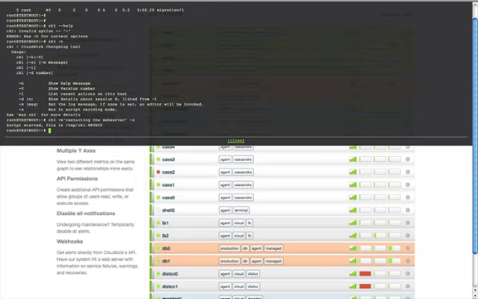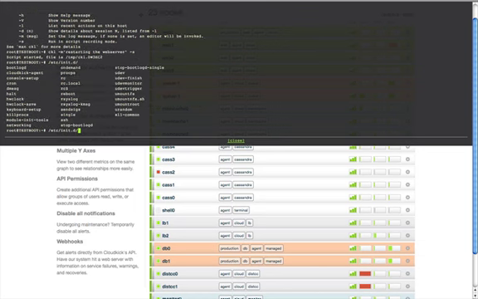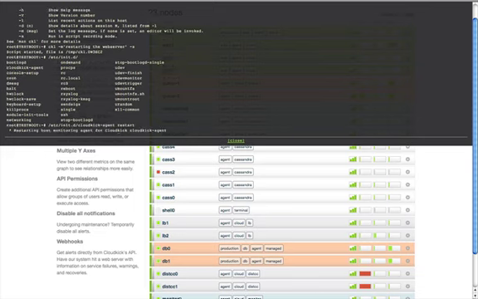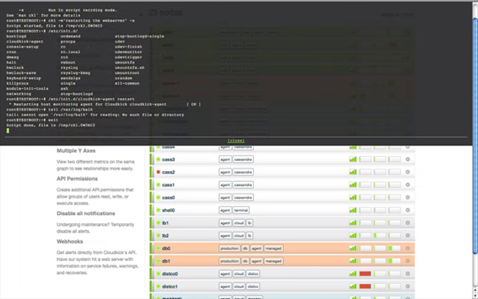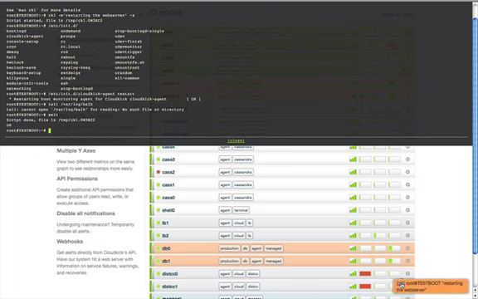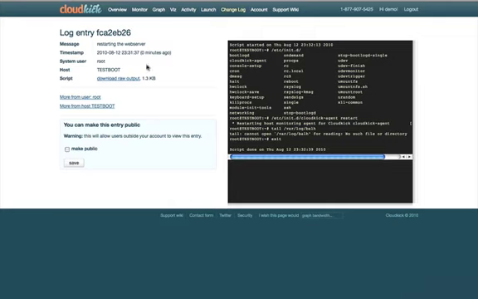So let's say I wanted to run /etc/init.d/apache2. This machine doesn't actually have Apache on it. Let's just restart the Cloudkick agent, just as an example. Restart the Cloudkick agent, and then echo or tail a log file, for instance. And when we exit out of there, we get an alert back on Cloudkick saying restarting the web server. What's neat here is that it automatically time-stamped when the command was ran, who it was, which system user ran it, the name of the machine, and it also captured all the output for the commands that were ran.